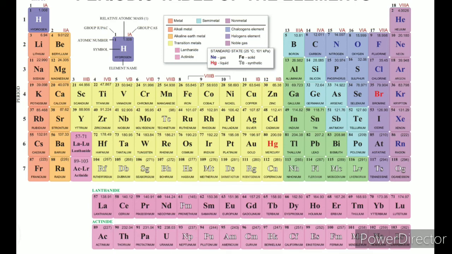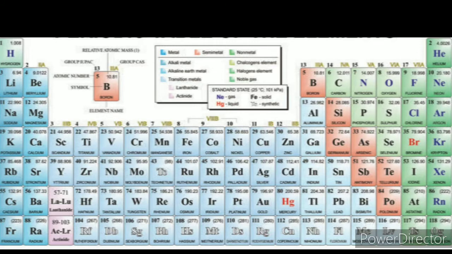The metals are shown by the blue color. Alkali metals, alkaline earth metals and transition elements are also called metals. Here, in groups 13 and 14 also, some elements are there. The metals are generally shown by blue shades. Alkali metals are shown by a light blue, alkaline earth metals by a different blue, and the transition elements also by a different shade. The whole blue color family represents the metals.